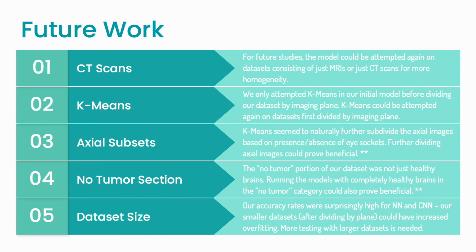And then with 3 and 4, these are things that could be helpful for accuracy, but may harm our ability to use this model in real life. For example, with the no tumor section, if we remove the unhealthy brains, this would probably improve accuracy because there wouldn't be as much to throw off the model. But most people, when they get MRIs, don't get them for no reason. So in reality, it could make it a lot harder if the model is just not capable of distinguishing between something that isn't a tumor but is unhealthy.